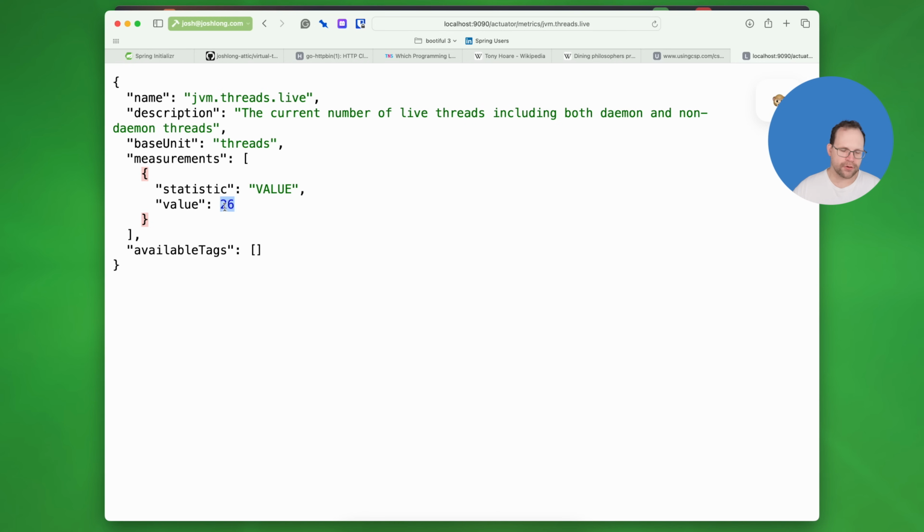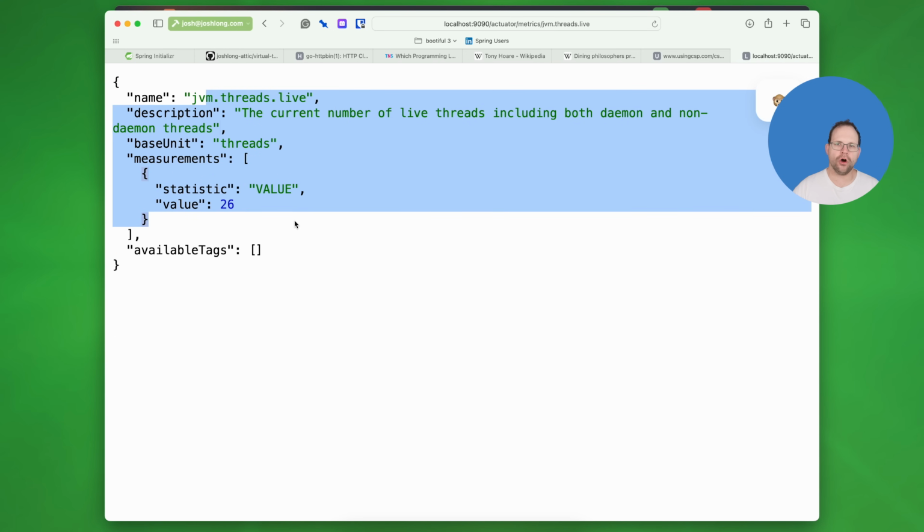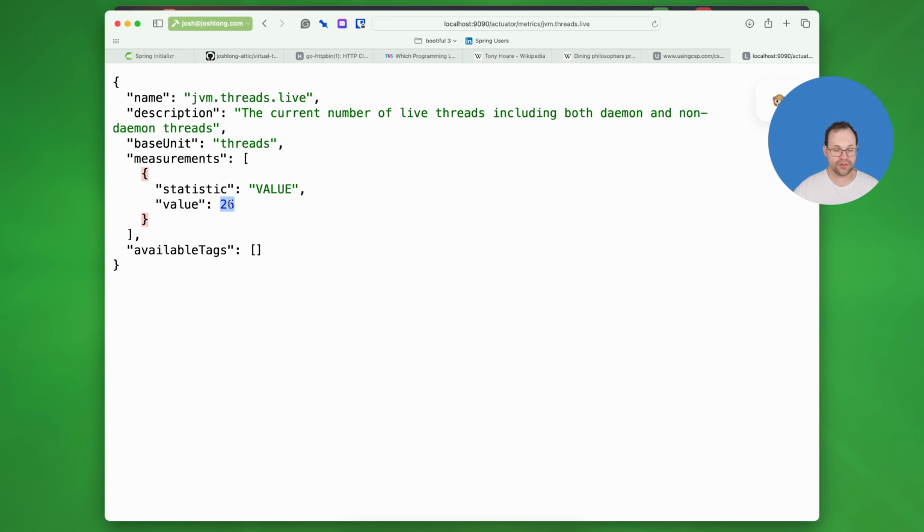This number, I don't know how it's calculated. I imagine that 20 of them are from that thread pool, but what about the other 6? Operating system threads, whatever. This, by the way, is coming from JMX. If you open up JConsole and look at the JDK's thread pool, you'll see basically the same number.